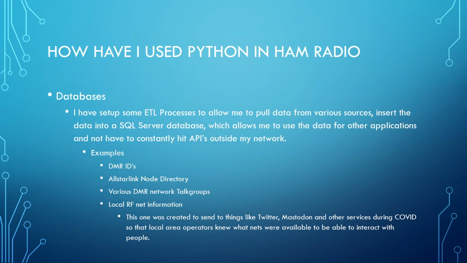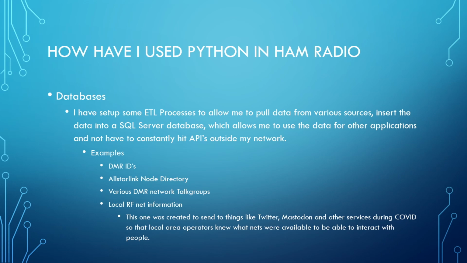If I want to keep local APRS information, I can store that all into databases. I use Python to pull all that information in on a nightly basis and update that data for me in my databases. That way I have a local copy of it on my network and can use it however I need to. Some examples of what I pull in: I reach out and pull in the DMR IDs for all ham radio DMR users.